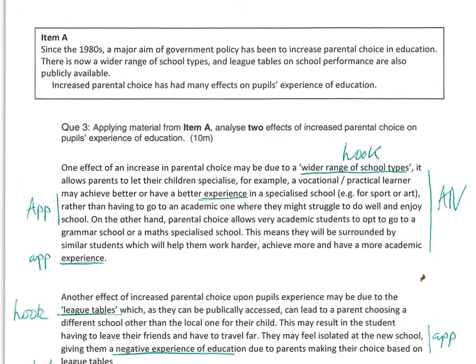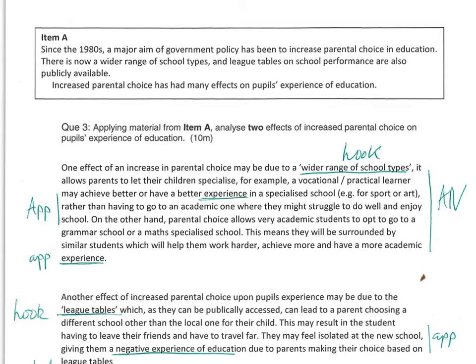Hi guys, in this mini lecture we're going to be looking at the 10-mark question from the 2017 Education AQA paper. If we have a quick look at the item, it says, since the 1980s, a major aim of government policy has been to increase parental choice in education. There is now a wider range of school types, and league tables on school performance are also available. Increased parental choice has had many effects on pupils' experience of education.